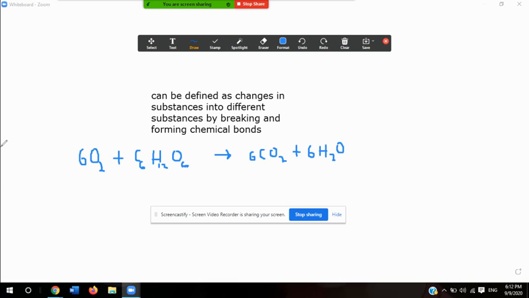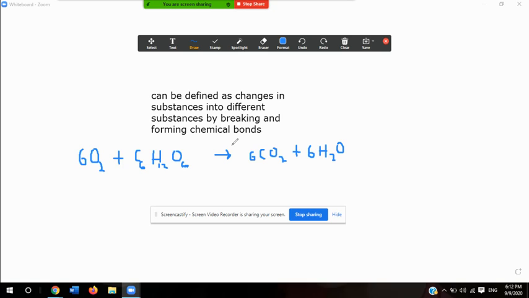Well, yes, because here I have 6 molecules of oxygen bonded together, and then I end up with 6 carbon dioxide. So definitely bonds are broken here, and they're also broken here in sugar, and new ones are formed because I have 6 carbon dioxide molecules and 6 water molecules. So again, this complies with what defines a chemical reaction.